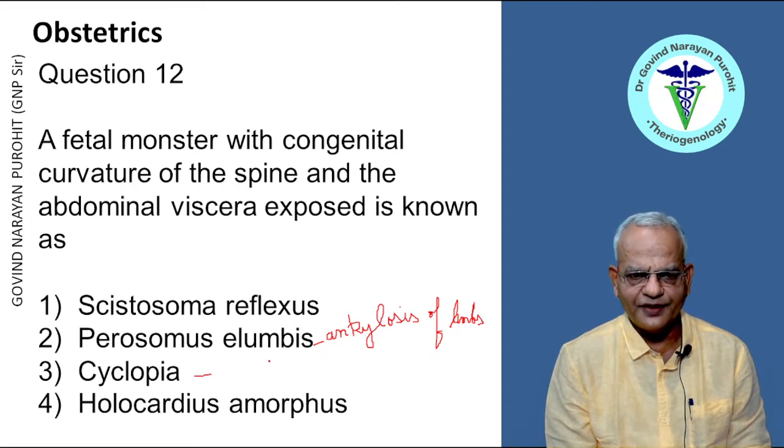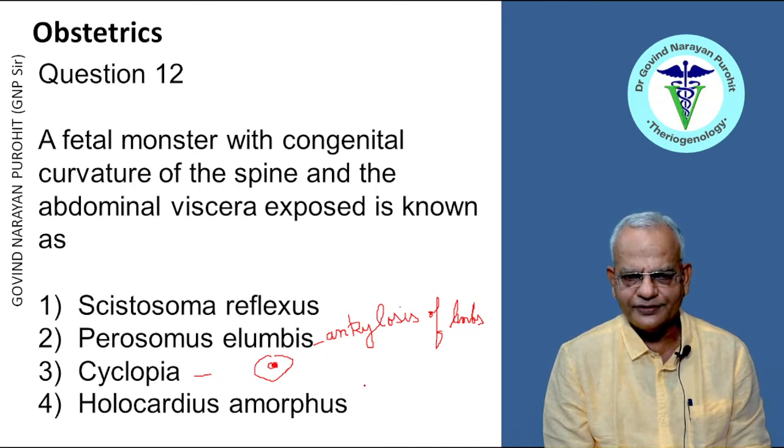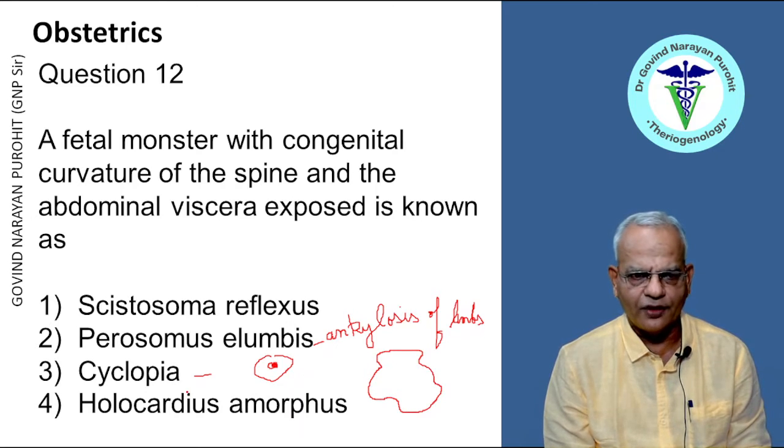In Cyclopia, there is a single orbit. The animal will have only one eye in the center and not on both sides of the head. Holocardius amorphus, or amorphus globosus, is a monster which does not have a clear-cut body form. But in Schistosoma reflexus, there is congenital curvature of the spine and the abdominal viscera is exposed because of a defect in the abdominal wall. So the correct answer is Schistosoma reflexus, right?